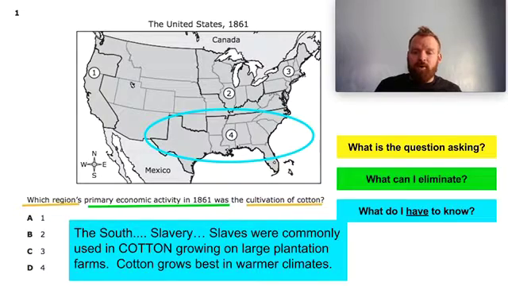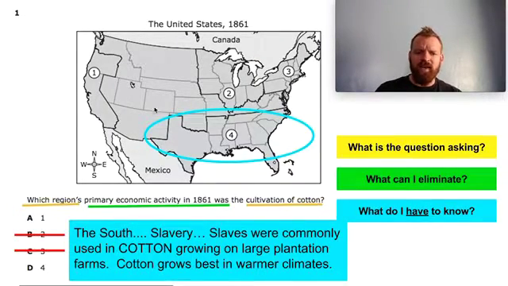Cotton grows best in warmer climates. If you've ever driven through West Texas, you've seen plenty of cotton fields, and the reason is that warmer, oftentimes drier climates with access to water are the best places to grow cotton. We know that slavery and cotton were the driving forces that propelled the South to economic prosperity. 1861 is right at the beginning of the Civil War. As far as eliminating things, I'm eliminating number 3 because there wasn't slavery in the New England states, and it's the farthest north on the map. That's not going to do well.